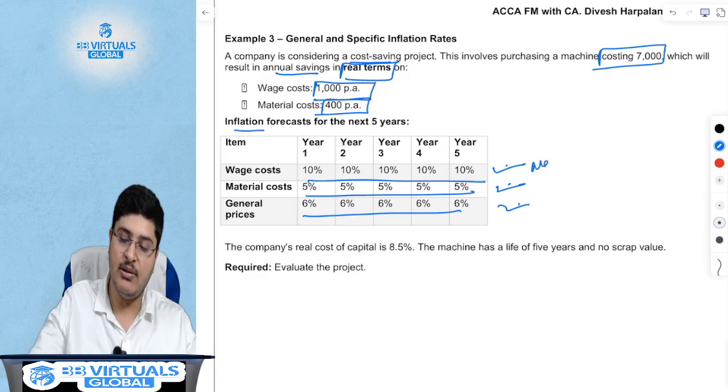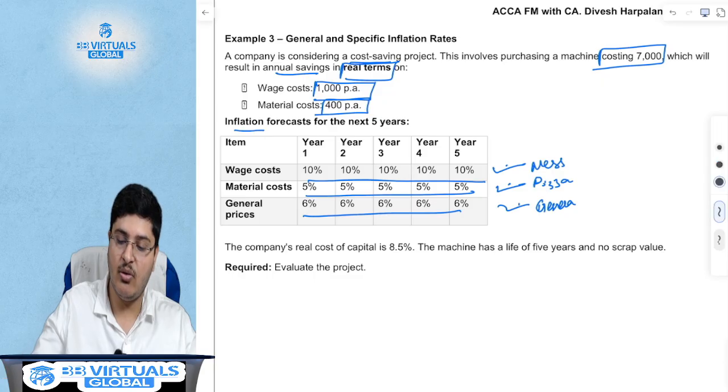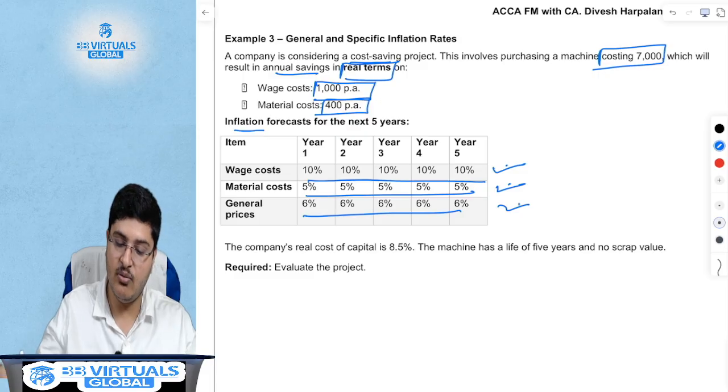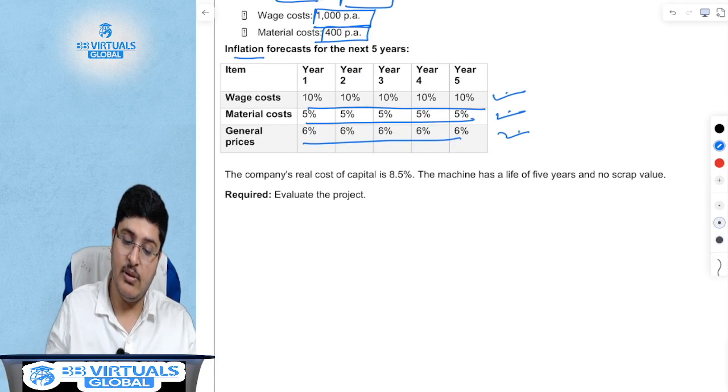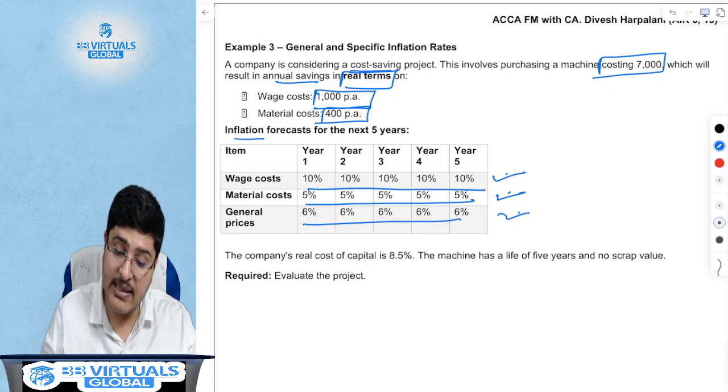This, for example, is your wages. This, for example, is your material. And this is your general inflation rate. So you know what to do, which is very, very easy. And by the way, these are the savings.